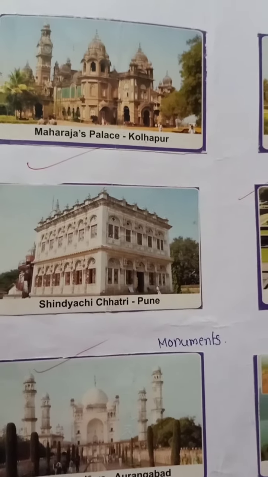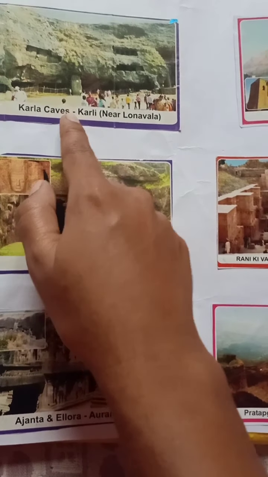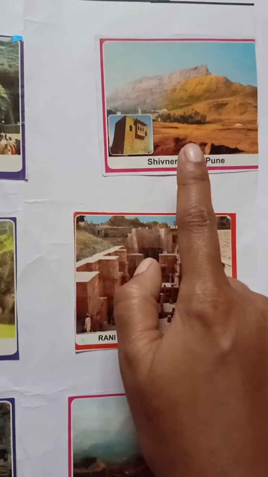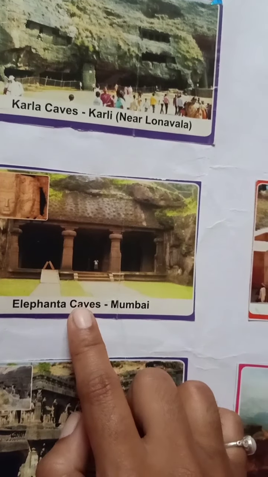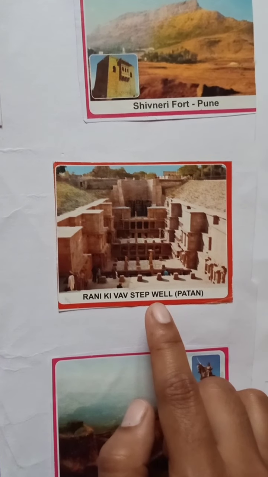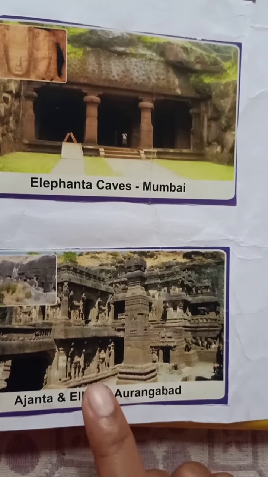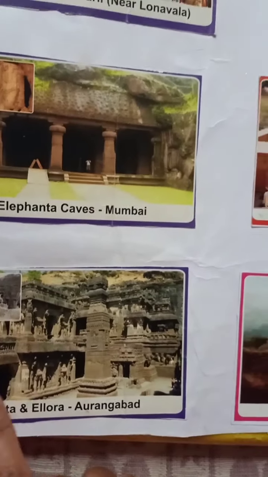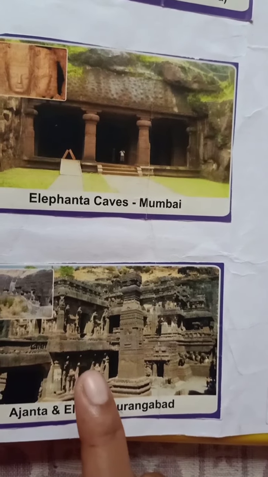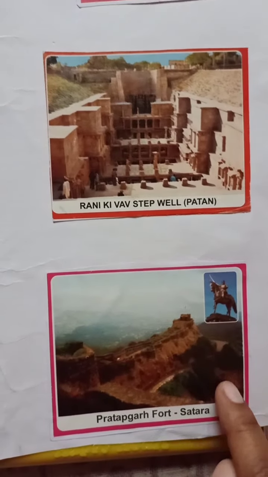Then I told you about some forts and caves. You can see the Karla caves here, the picture of Shivneri fort, it is a hill fort, Elephanta caves, Rani ki Vav step well. It is also included in material sources. Ajanta Ellora in Aurangabad, these caves are included in material sources. You can see the architecture. You can see the skill of people in this image. Pratapgarh Fort.